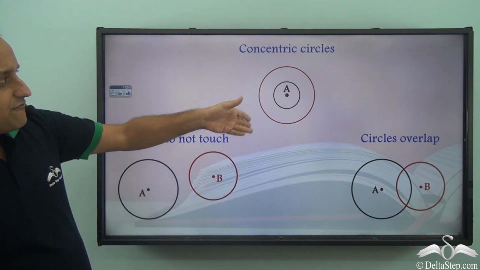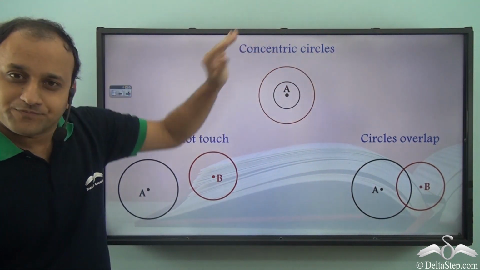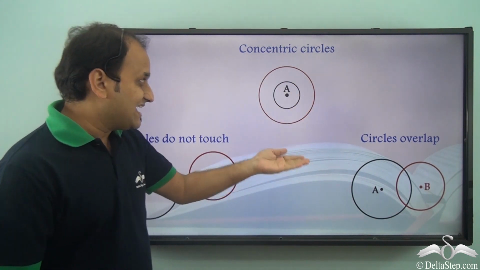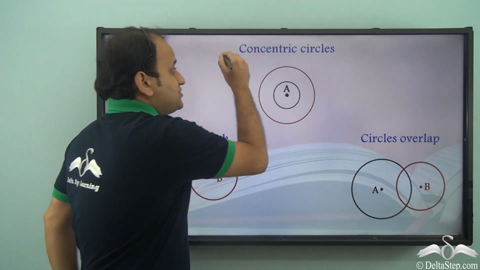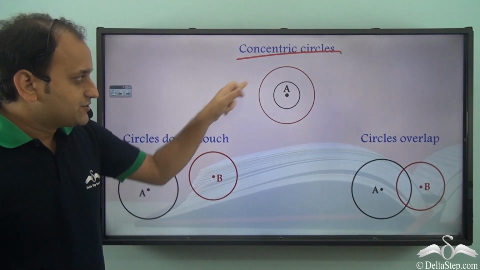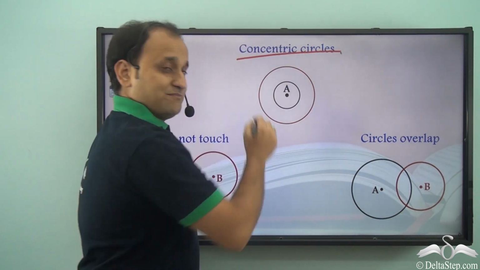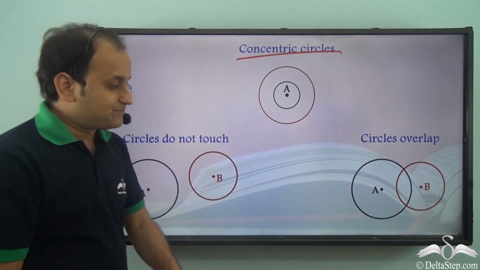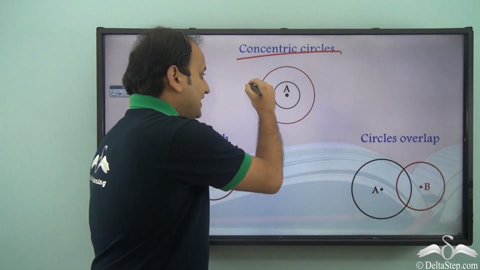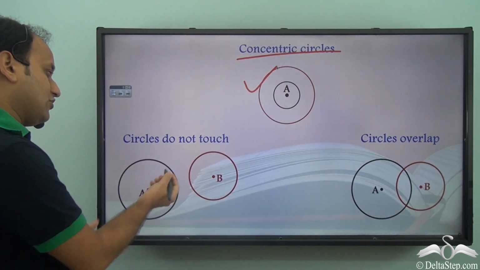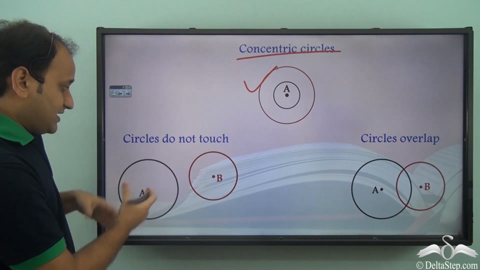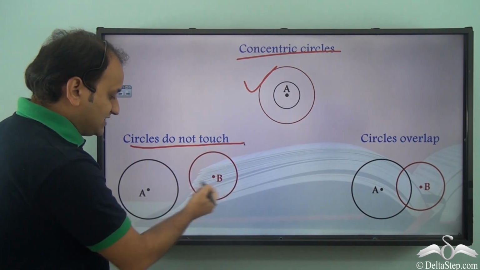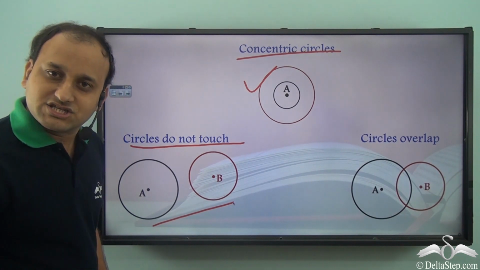So you can have two circles in this way where their centers overlap. In this case, we call them concentric circles. As you can see, concentric means their centers are the same or the centers overlap. Now we can also have such a placement where circles do not touch. As you can see, both these circles do not touch.